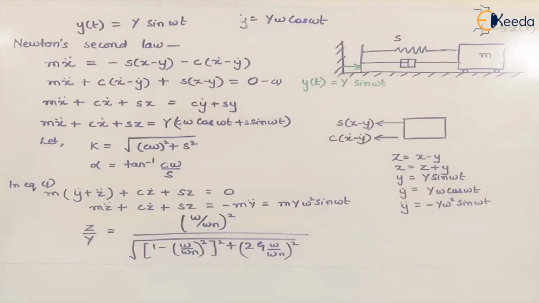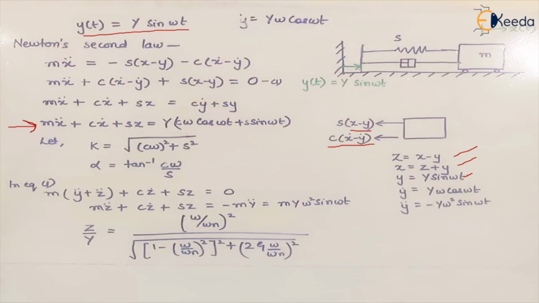We can also solve this equation by using the relative amplitude method, right? If you saw the free body diagram, the relative displacement is x minus y. So can we write x minus y as z? So x will become z plus y, right? And we already know that y is a harmonic function of sine, so y is Y sine omega t.